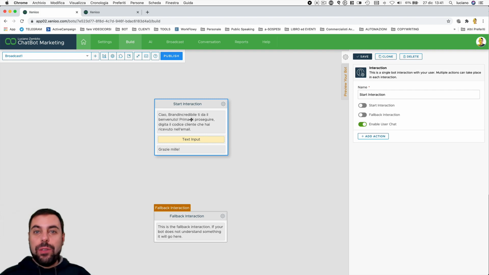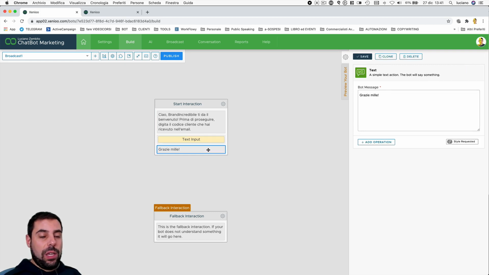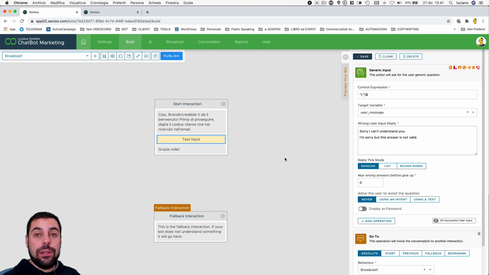In a bad conversation, something like this might happen. Here we have the chatbot saying hello and asking the user for a secret code received by mail. The conversation stays here on hold, on this text input. Then, upon receiving the user's response, the chatbot would say thank you. However, what happens if the user doesn't respond here? Conversation stops, so we failed.